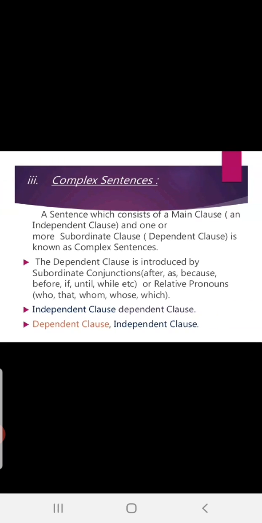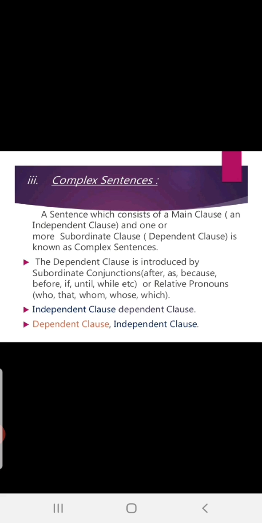Complex sentences. A sentence which consists of a main clause, an independent clause, and one or more subordinate clauses, dependent clauses, is known as a complex sentence. Fine. Now, again, so many grammatical fragments are inserted in this, children. Let me explain one by one.